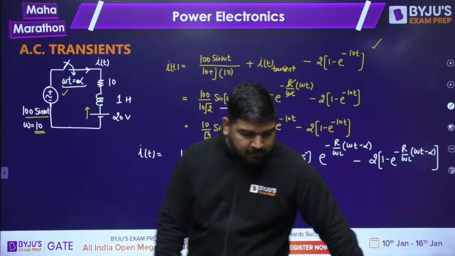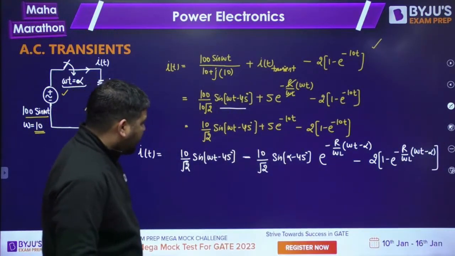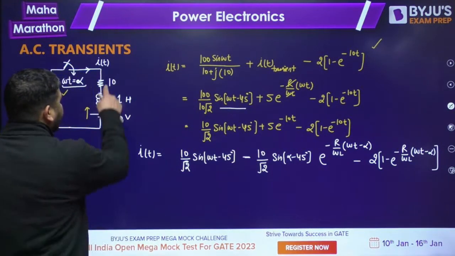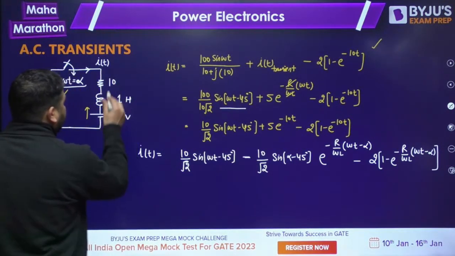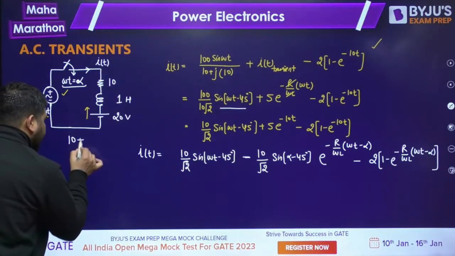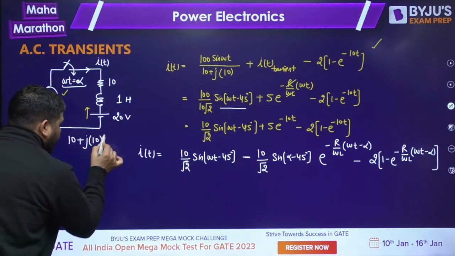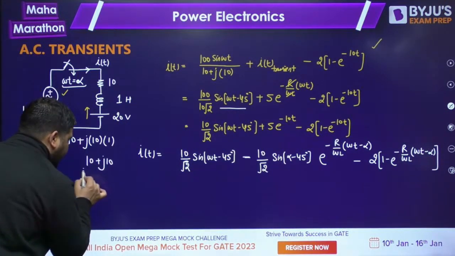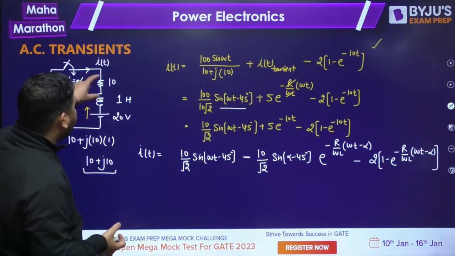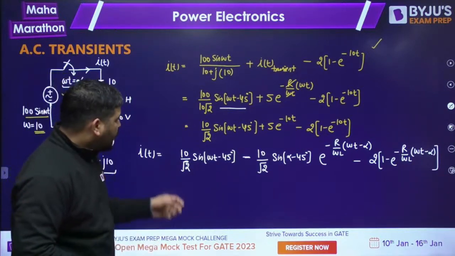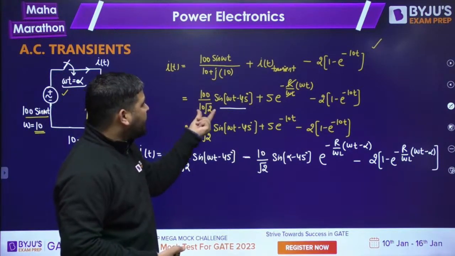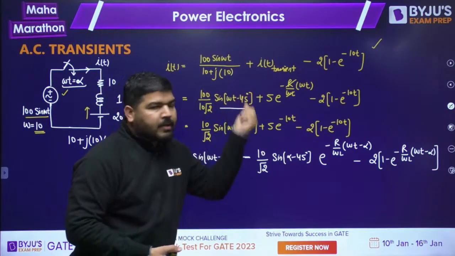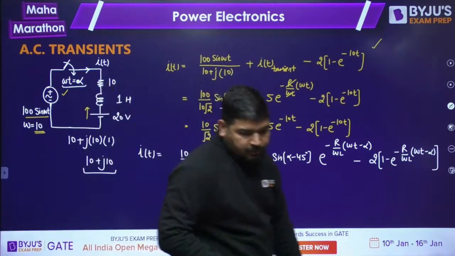Sir, how sine 45? Okay, look at the steady state impedance. The steady state impedance is R plus j omega L. Omega is 10, L is 10. So 10 plus j 10. This is my impedance value. If you take the magnitude, it will be 10 root 2 and the angle is 45 degree. So that 45 degree will come negative here. That's why I have shown 45 degree.